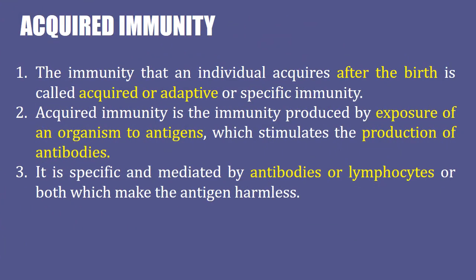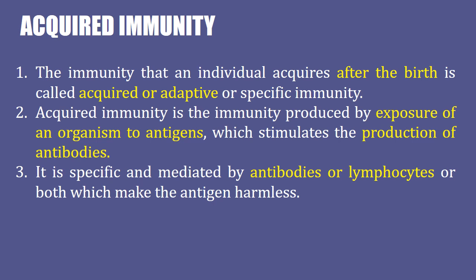Acquired immunity is the immunity that an individual acquires after birth. It is called adaptive immunity or specific immunity. Acquired immunity is the immunity which a body acquires over time. Unlike innate immunity, it is not present from birth. The ability of the immune system to adapt itself to the disease and to generate pathogen-specific immunity is termed acquired immunity. As an individual acquires the immunity after birth, it is called acquired immunity.